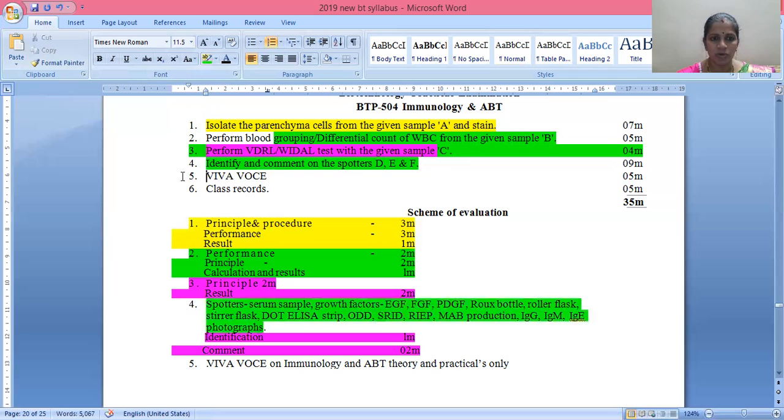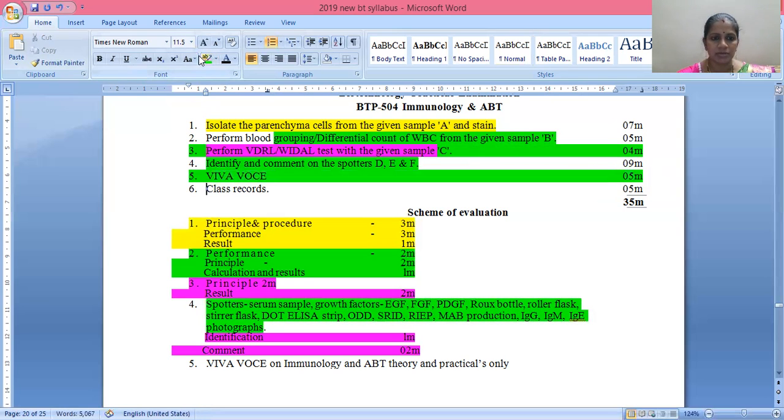Next is the viva, which carries 5 marks. Then the sixth one is class records. Viva will be asked from the theory and practical parts. Only immunology and animal biotechnology will be asked. Out of curiosity, some of the teachers may ask you out of the syllabus, but most of them will ask questions from the theory and practical concepts only.